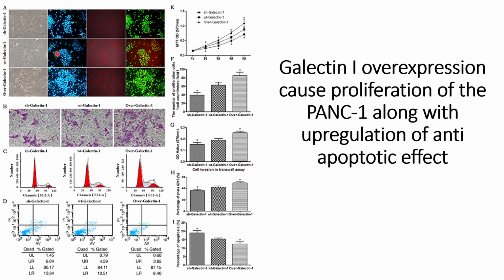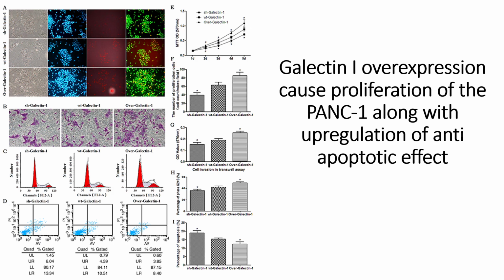And the quantification of this EdU assay is done in panel F, where we can see that the number of proliferating cells is lowest when the galectin-1 has been knocked down, but for the wild type it is slightly higher, and for the overexpression of galectin-1 it is further increased, and both of these increases and decreases are statistically significant compared to the wild type.